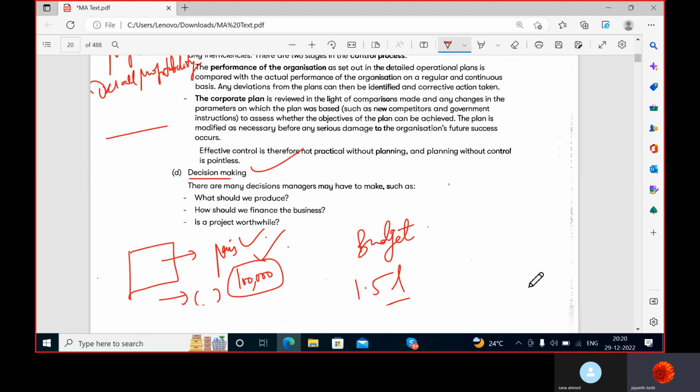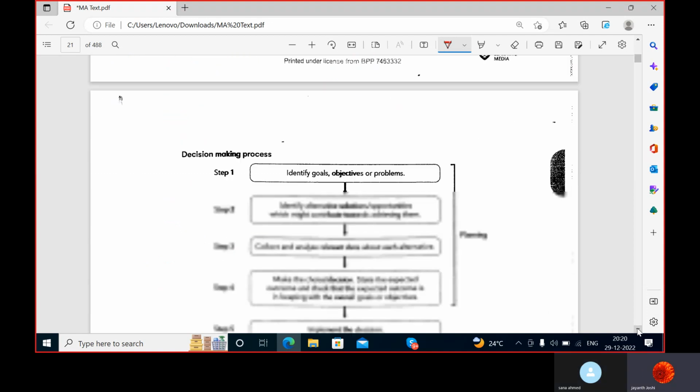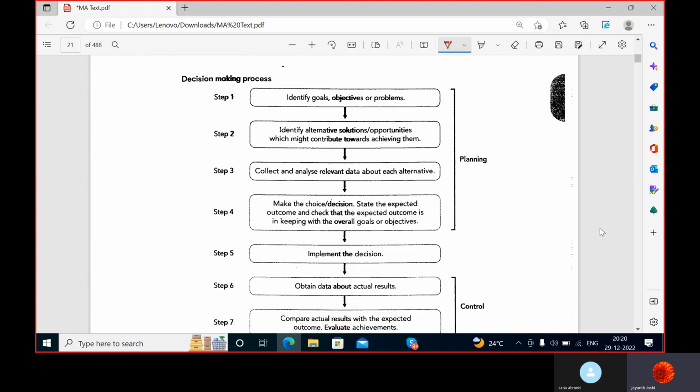Then finally, decision making. Decision making is nothing but finally, when everything is ready, you finalize the things and decide what to produce, how to arrange finances for the business and this production process, and whether the project is going to be a worthwhile project or not. Now, decision making is also not a very easy process. It's also a tedious task.